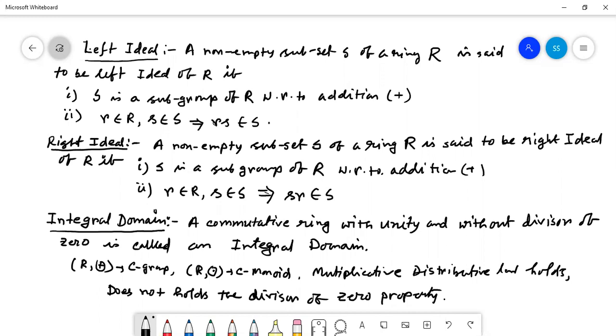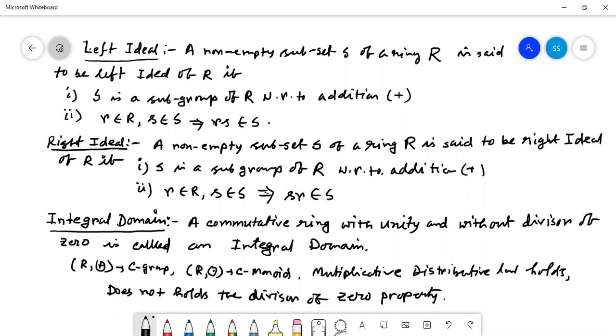Then it will be completed. Your syllabus is not a very small syllabus, though it is given for 50 marks. It is only for 50 marks, but the syllabus is huge. They have only listed group, ring, field, but you know how many classes we took to understand group, isn't it?